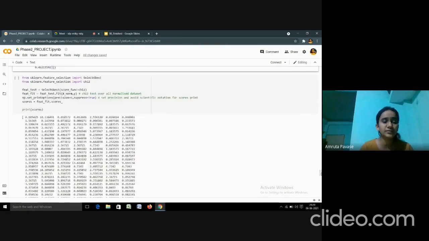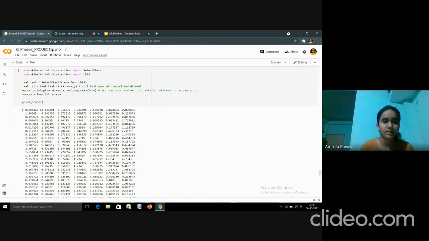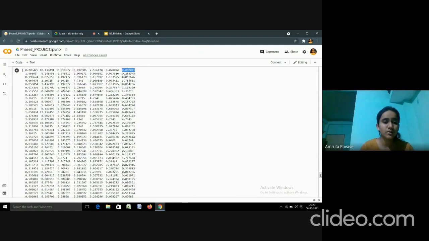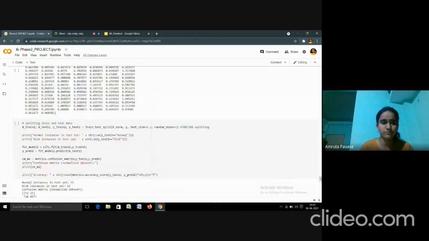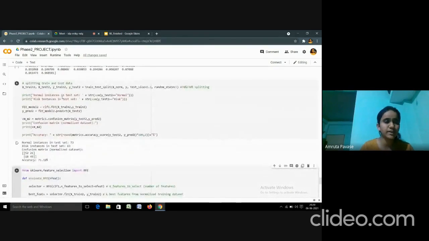For analyzing the features, we have used the chi-square test. In this chi-square test, the scores have been calculated. The higher the score, the higher the feature relevancy. Some scores are almost zero, so we have to eliminate those scores.